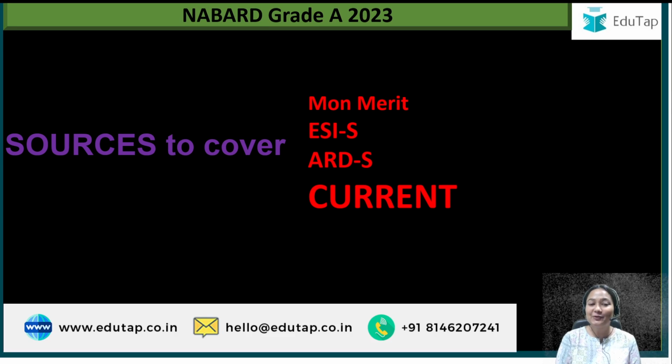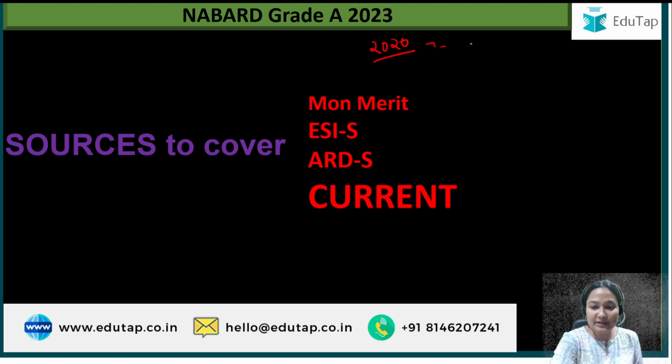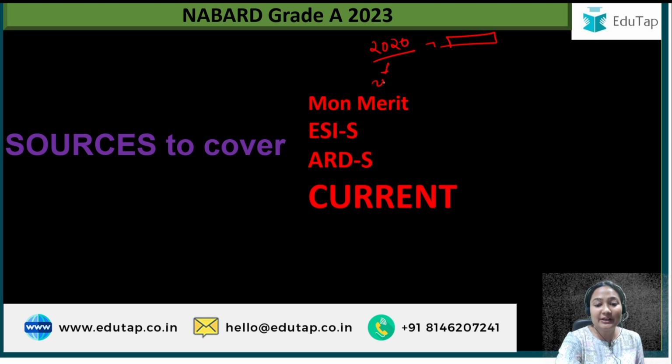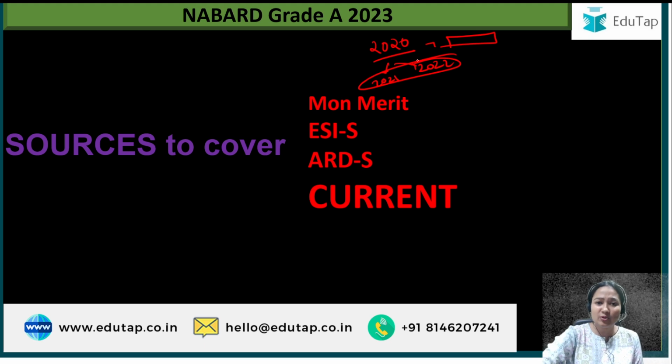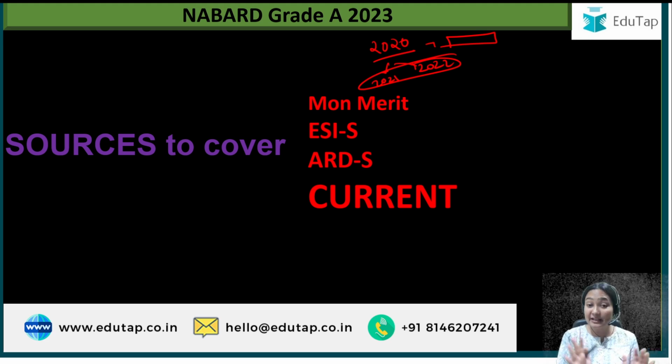I have already decoded the syllabus for ESI, ARD and non-merit section. Some of you requested, ma'am, please decode the syllabus for GA and current affair. But let me quickly tell you, in the case of current affair and GA the decoding is different. Let's say a report is released in 2020. That doesn't mean questions will be there from 2020 but not from 2021 and 2022. Sometimes for the same report, the edition is changed or upgraded, and even then we haven't seen the question. There's a trick behind that. I'll tell you while I discuss today's video.